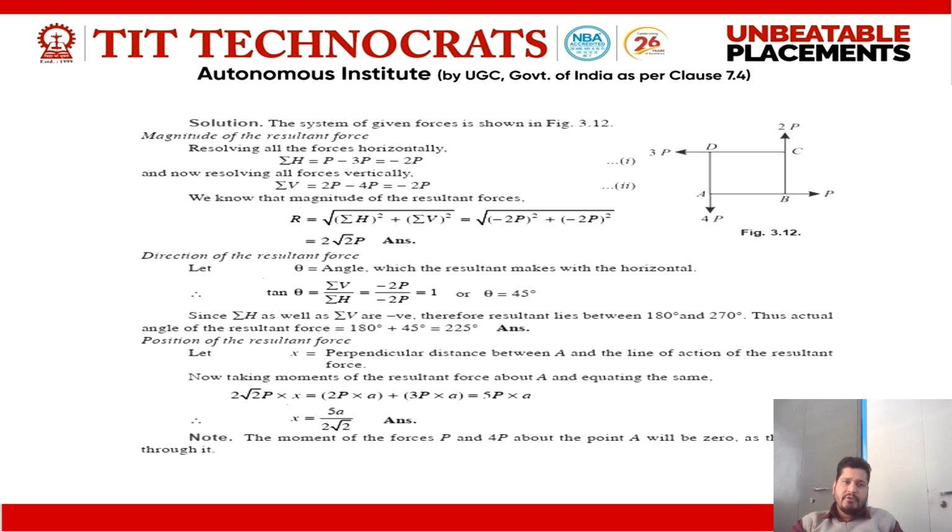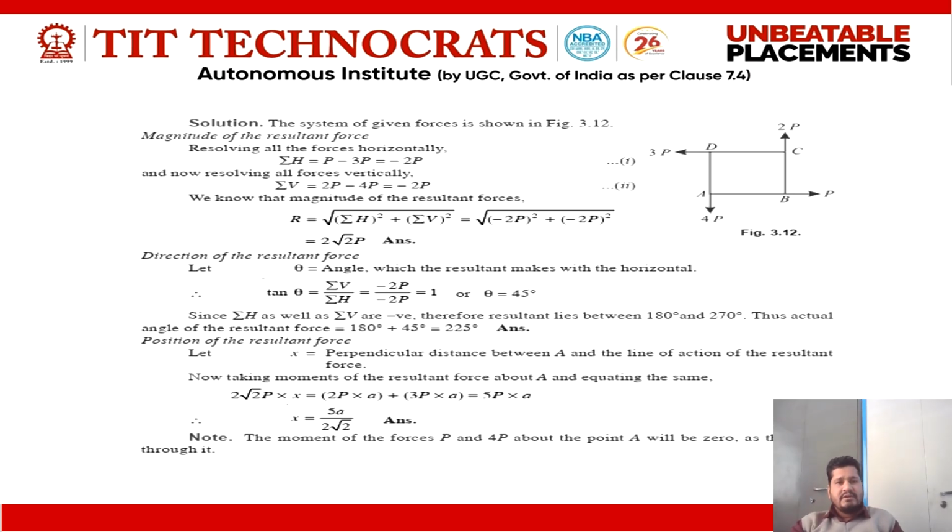Now we know that the magnitude of the resultant force R is equal to the square root of summation of H squared plus summation of V squared. We put these values in that formula and calculate R, which is 2 root 2 P. This is our answer, the magnitude of the resultant force.